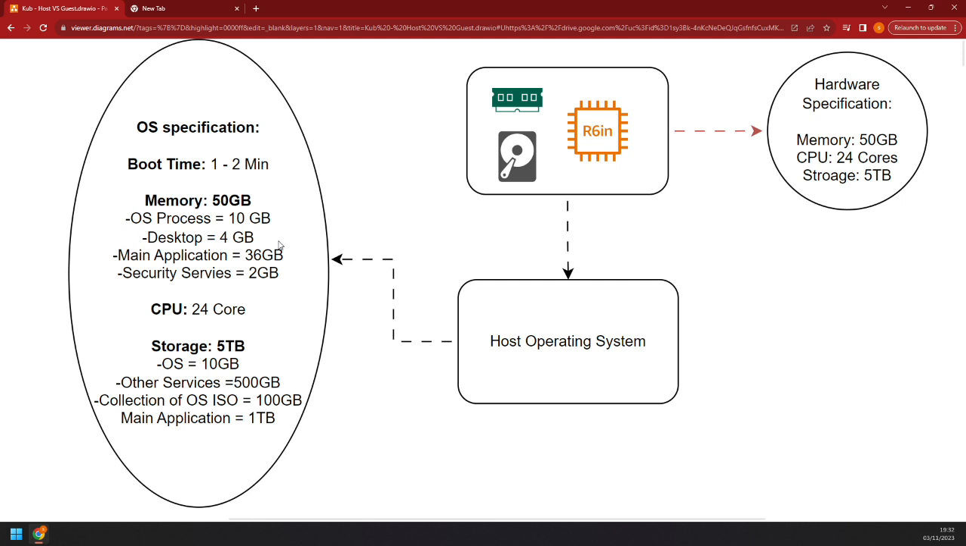The boot time for this operating system is about 1 to 2 minutes, which is the average boot time of any operating system, Windows especially. In terms of storage, the main application takes about 1 terabyte, and the rest of the things take hardly 610 GB of storage. We have 5 terabytes, but we don't have an opportunity to use that for this main application, so it just takes about 1 terabyte. I'm not saying that we should waste resources, I'm just telling you, this is just an example, so don't worry about it.